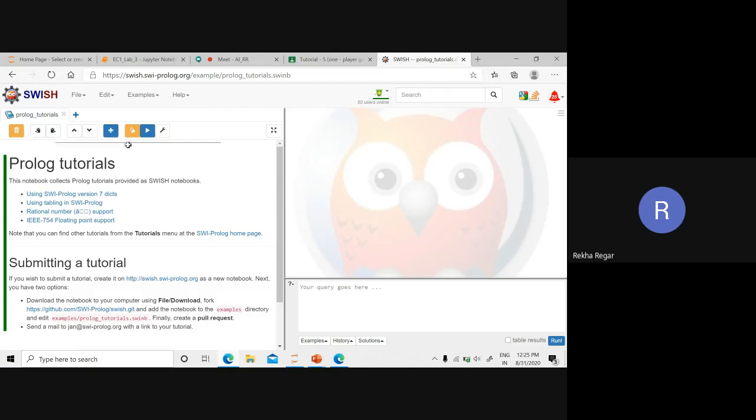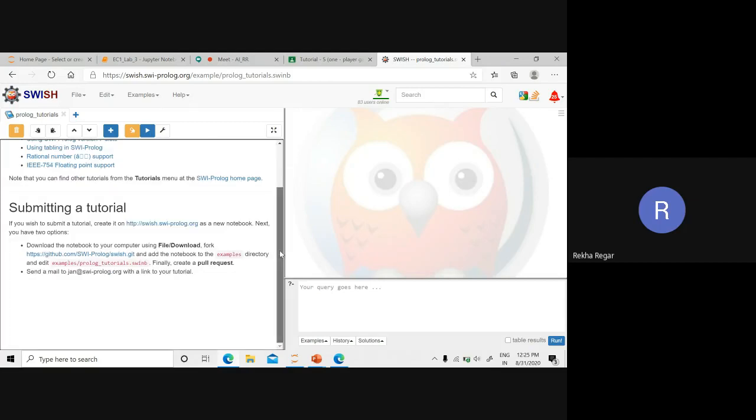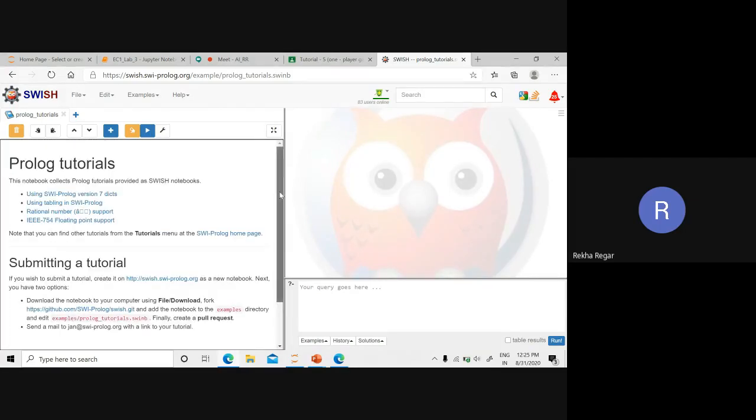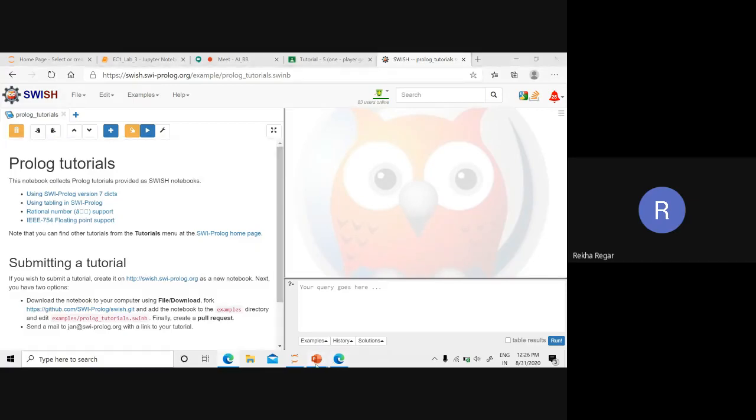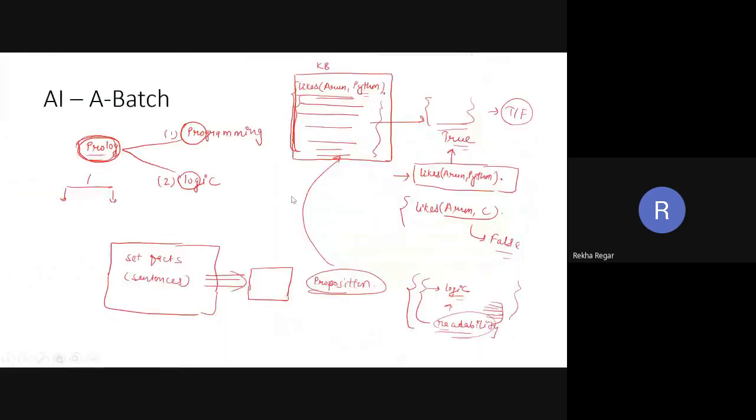We are going to use this one for Prolog programming. It is openly available, and there is no need to install it into the system. This is the platform where we are going to write down the Prolog program, and this is the simple discussion about Prolog.